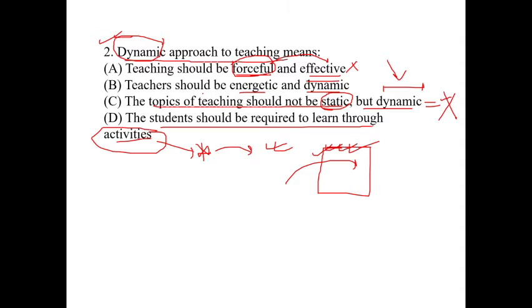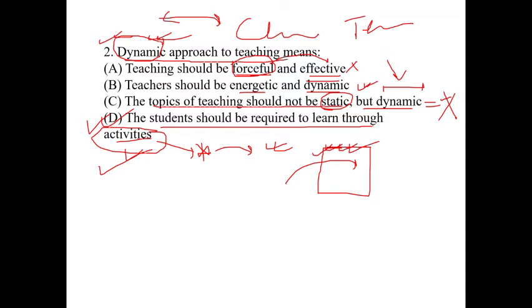If we see option B, teacher should be energetic and dynamic, it is a good option, but the most appropriate option will be option D. Why? Because a dynamic approach is not specifically a classroom-centric or teacher-centric approach. In a dynamic approach, students learn from every side. Specifically, if we say that students are learning from activities, then it is much more indicating the dynamic approach.